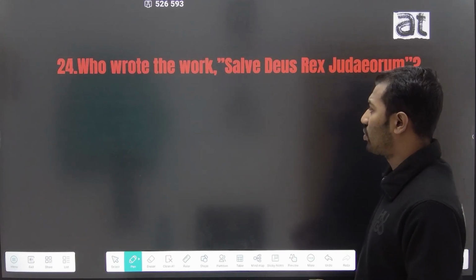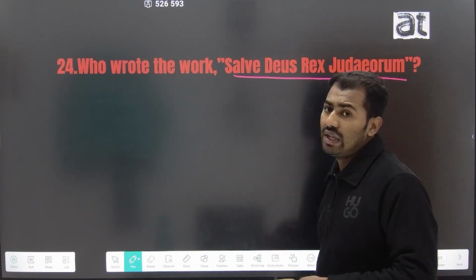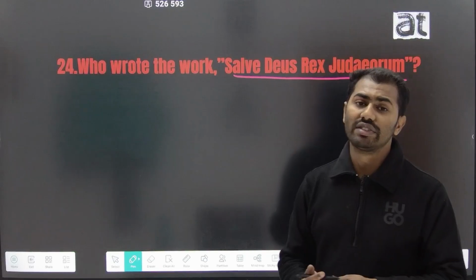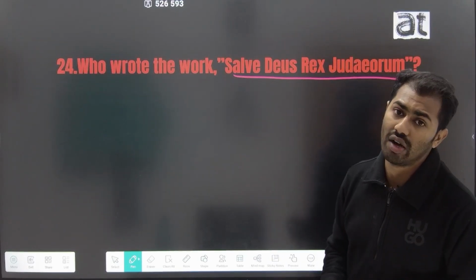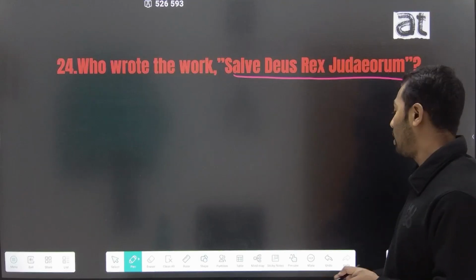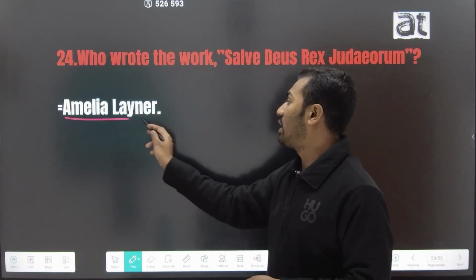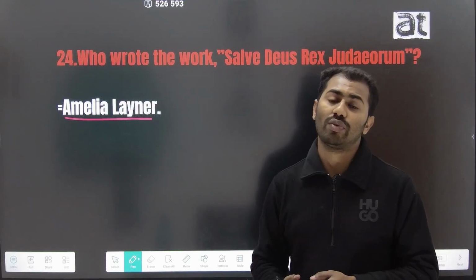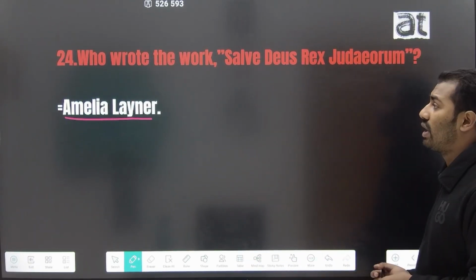The 24th question is, who wrote the work Salve Deus Rex Judaeorum? Salve Deus Rex Judaeorum is a work written by one of the first female writers of the Jacobean period, Aemilia Lanyer. Aemilia Lanyer is known as one of the first female writers of the Jacobean time period.